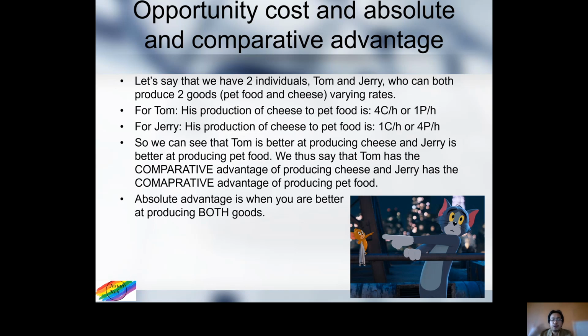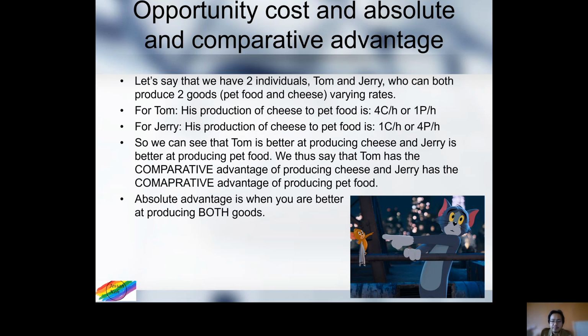He can produce 4 units of cheese in 1 hour, and Jerry can produce 4 units of pet food in 1 hour. So we can see that Tom is better at producing cheese, because he produces 4 cheese per hour. So we can say that Tom actually has the comparative advantage over Jerry for producing cheese.